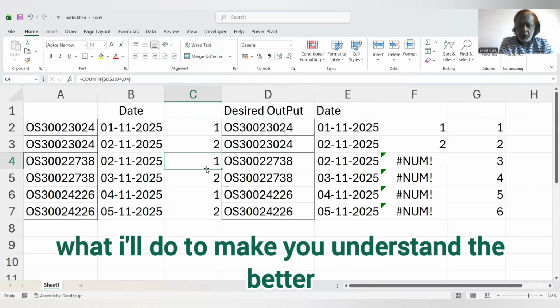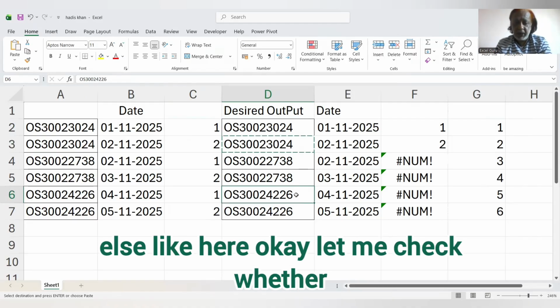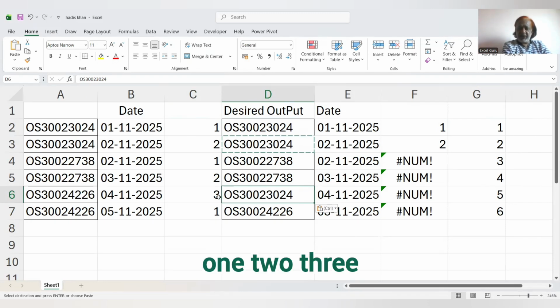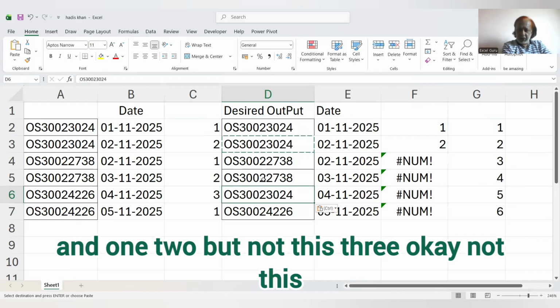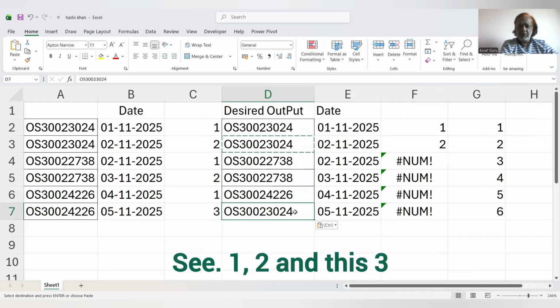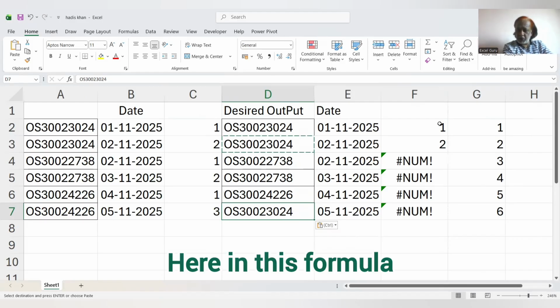To make you understand better, Control C, and randomly I will paste somewhere else, like here. Let me check whether it's working or not. See, 1, 2, 3, and 1, 2, but not this 3. It is this 3. Everyone will get confused that this may be 3. No, this is the 3. 1, 2, 3. If you want, again I will show you. I will paste it here, Control V. See, 1, 2, and this 3. Like this we need in this formula.